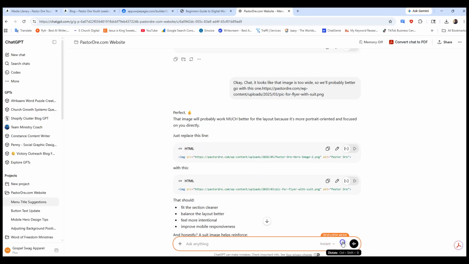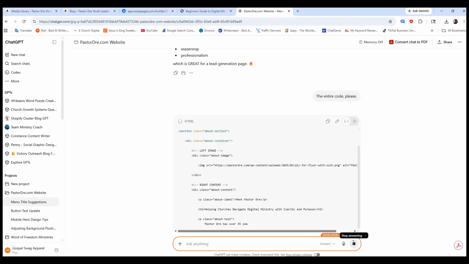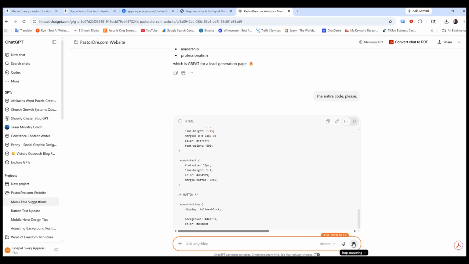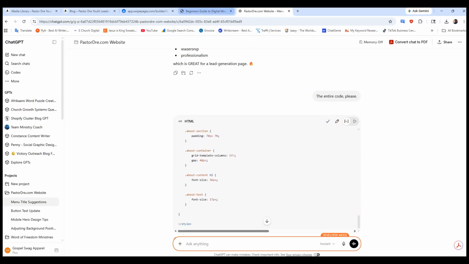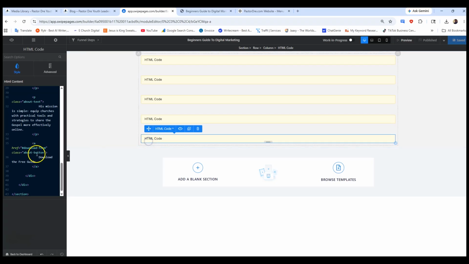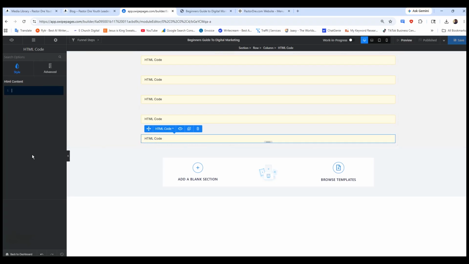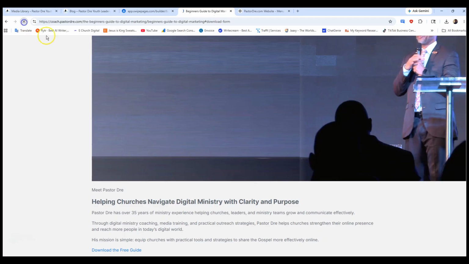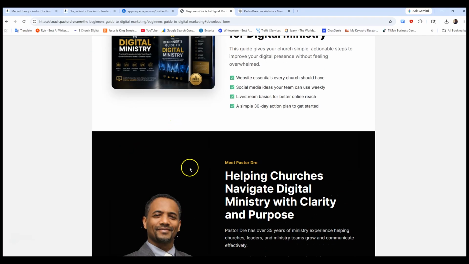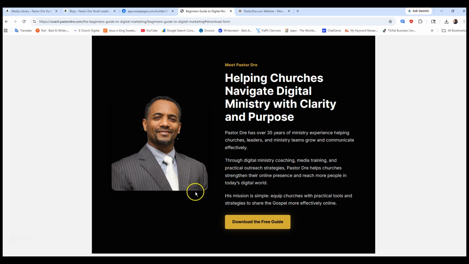So I'll just say entire code, please. I ask it for the entire code. That way it makes the changes for me. So then it pastes it where it knows it's supposed to go, and I don't have to guess. So then I get the code, go back to this section, Control A, backspace, Control V, drop that code in there, click save, and then publish. So now this section should be a lot smoother. There we go. I see the picture has dots and stuff, but we'll just use that for now.